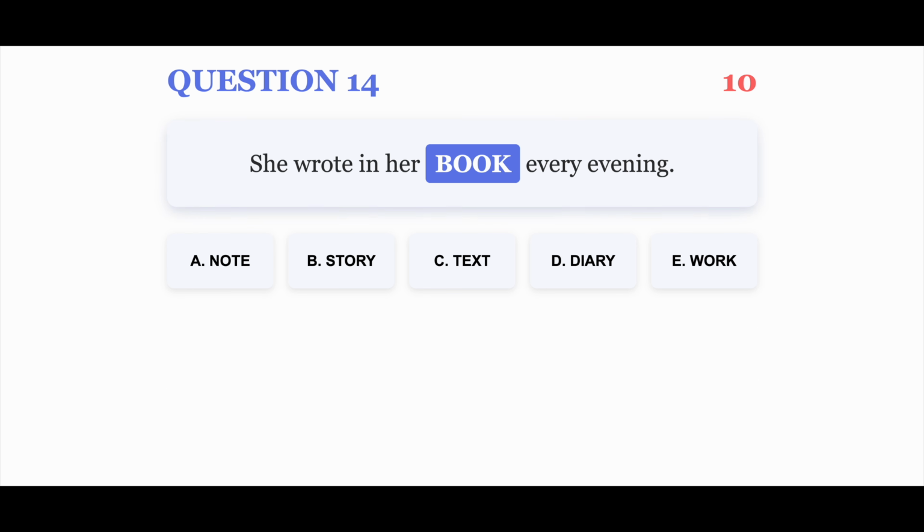Question 14. She wrote in her book every evening. Your options are A. Note, B. Story, C. Text, D. Diary, E. Work. You have 10 seconds.